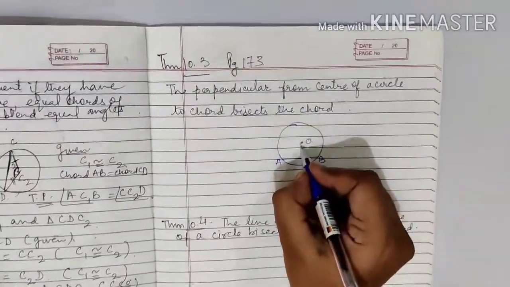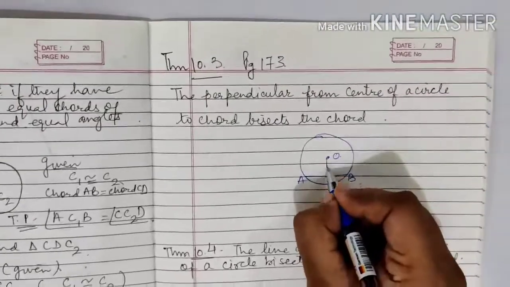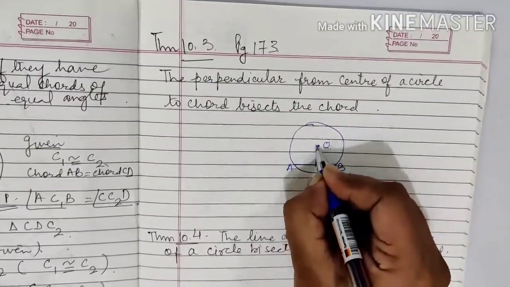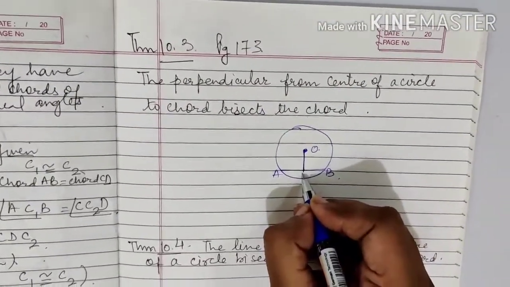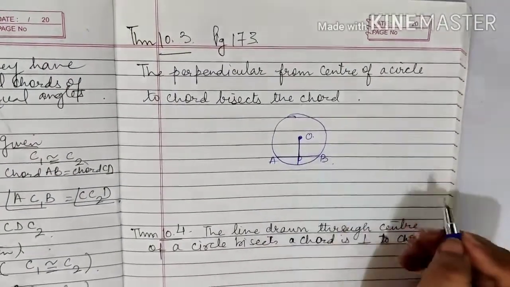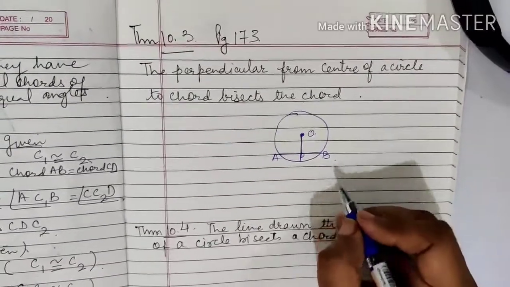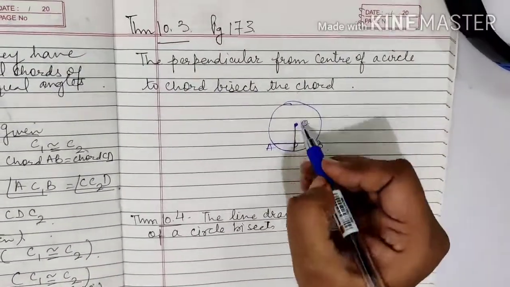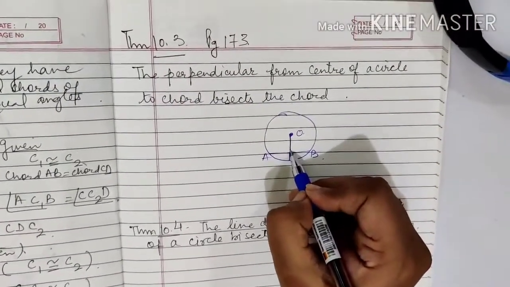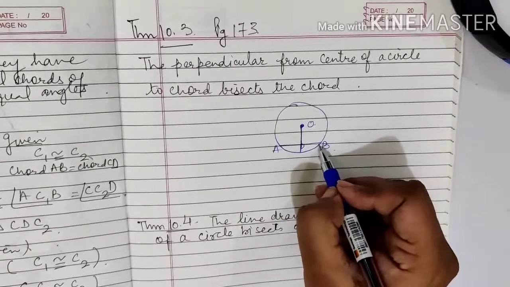Now what is to be proved? That if I draw a perpendicular, please check it out. I am drawing the perpendicular, let it be P. OP is perpendicular to AB. Now what is to be proved? The perpendicular from the center bisects the chord.